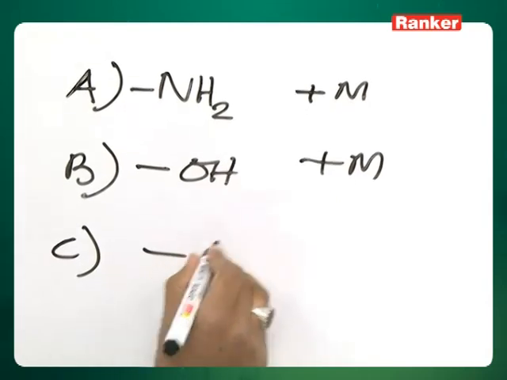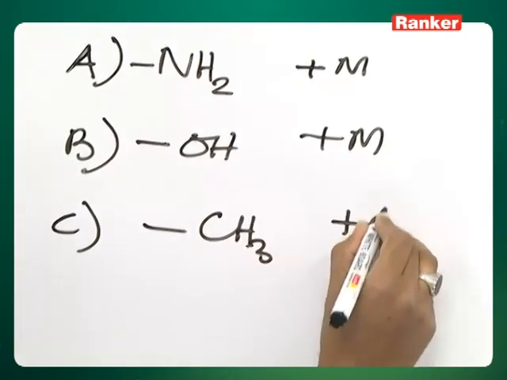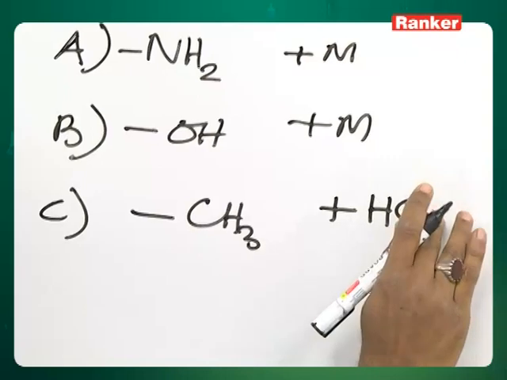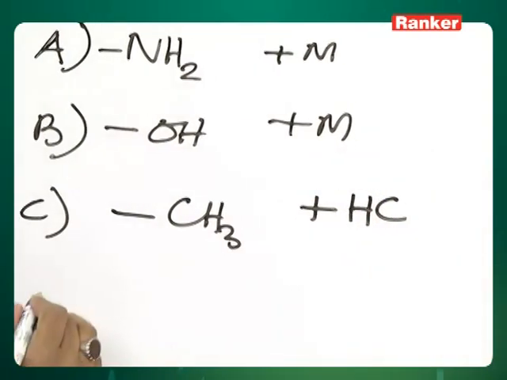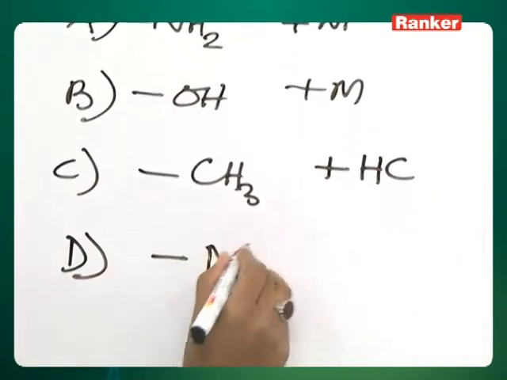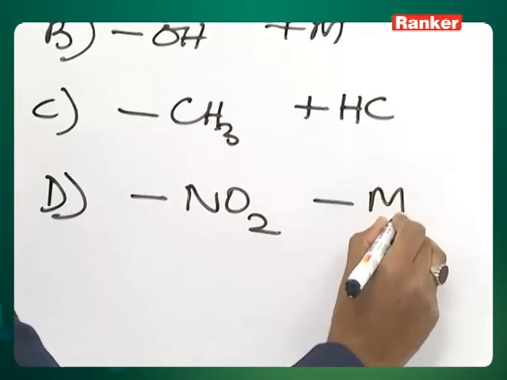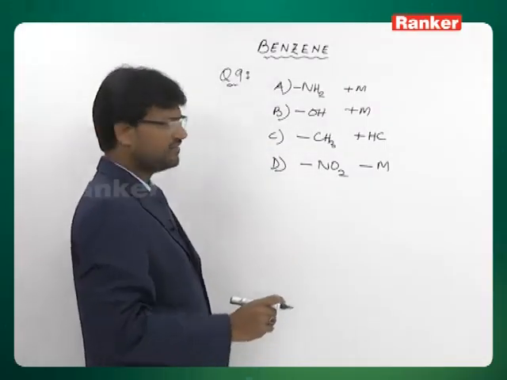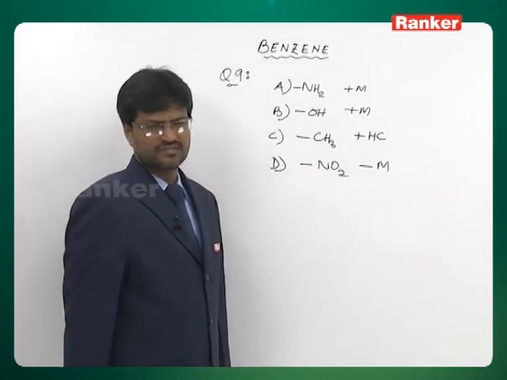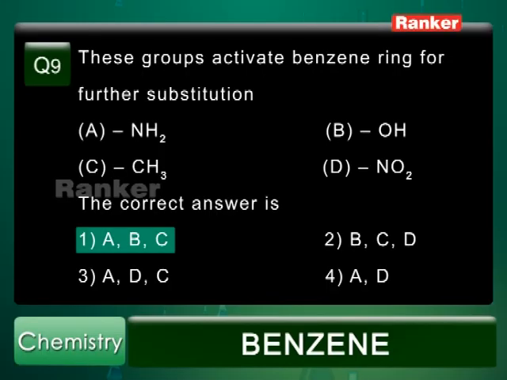C. CH3. This is hyperconjugation. It offers hyperconjugation. And D. NO2. NO2 is a minus M group. So this is a deactivating group. Therefore, correct answer is ABC, first option. These are the three groups which activate benzene towards further substitution.